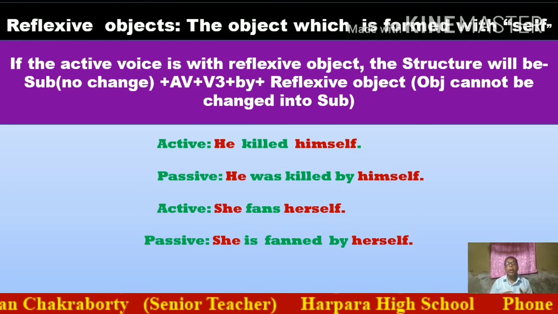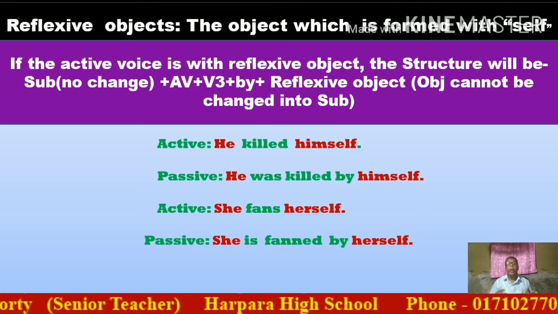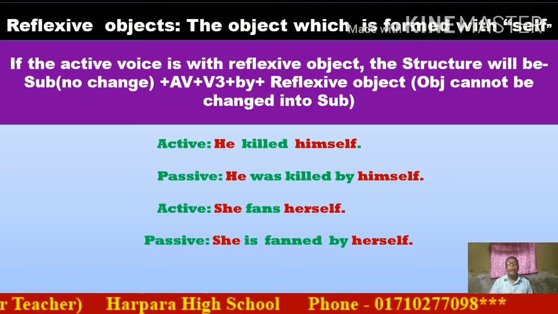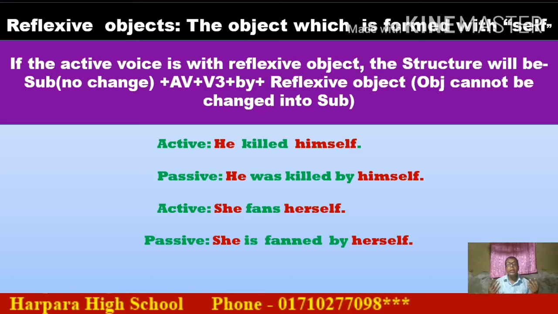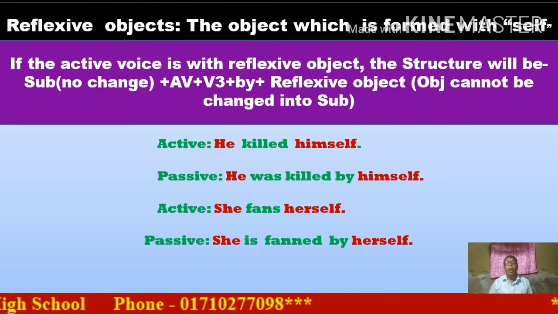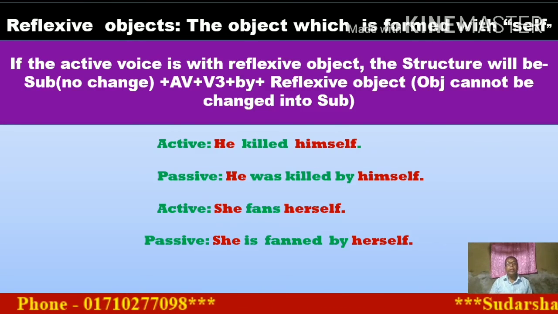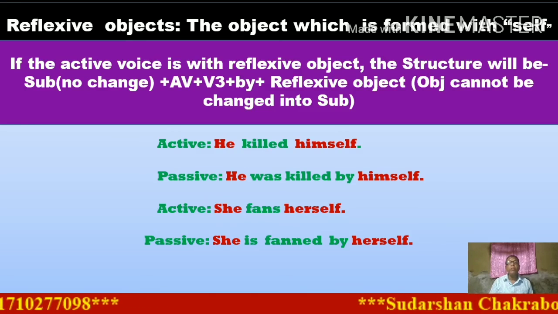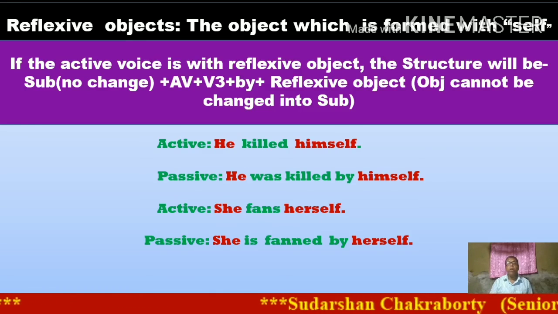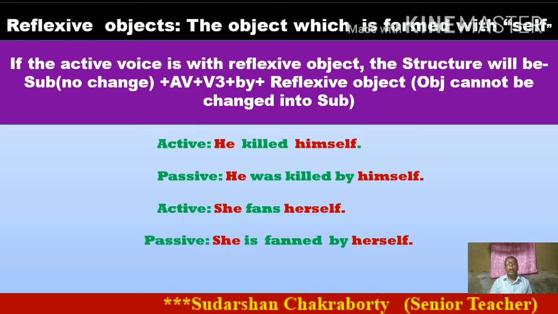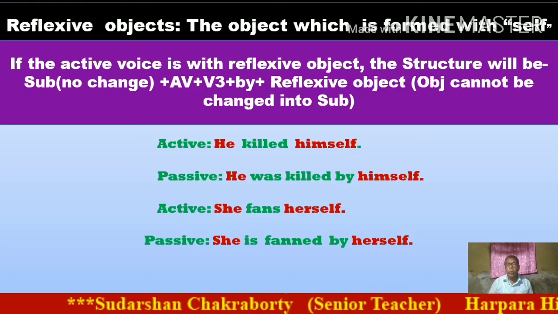If the active voice is present indefinite, in the passive we have to take am or is or are. In this sentence she is third person singular, so I have taken is, then the principal verb in past participle form, found, then by, and the reflexive pronoun has no change.